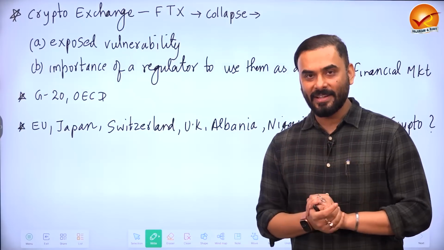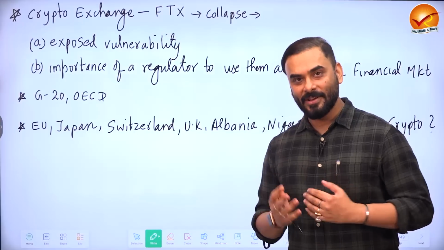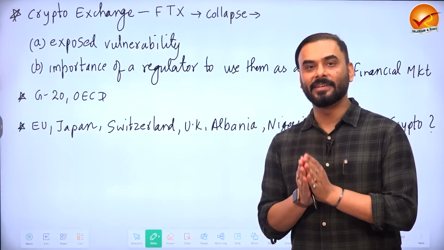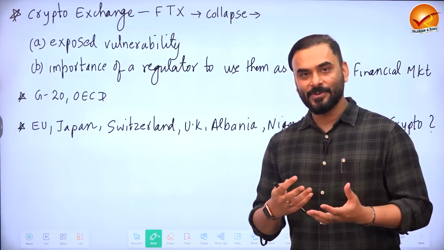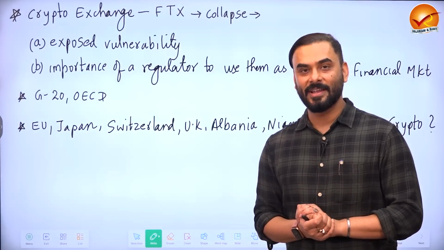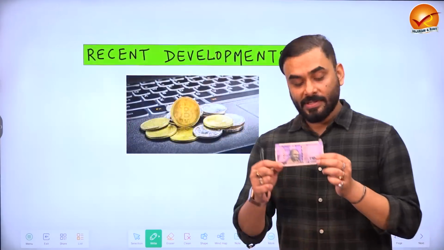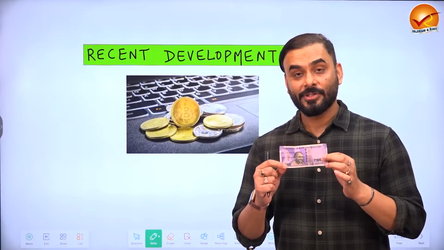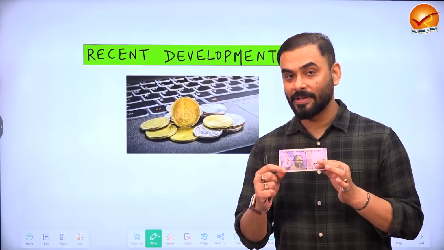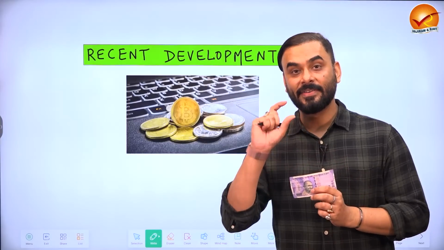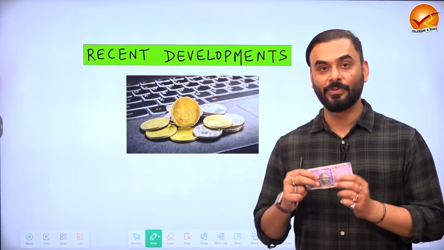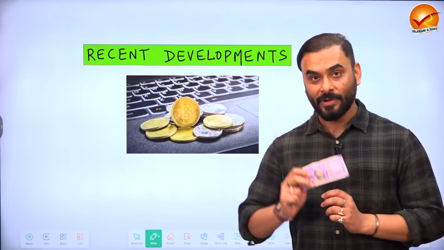So they have not given a clear-cut policy approach as to what they are going to do, but they have just begun the introduction and the discussion. So guys, let us also spend a few minutes to understand what is cryptocurrency. Suppose you look at this currency and I ask you who has issued and printed this currency? RBI, Reserve Bank of India. Which means there is a centralized authority and a system through which currencies are printed and circulated in the economy.